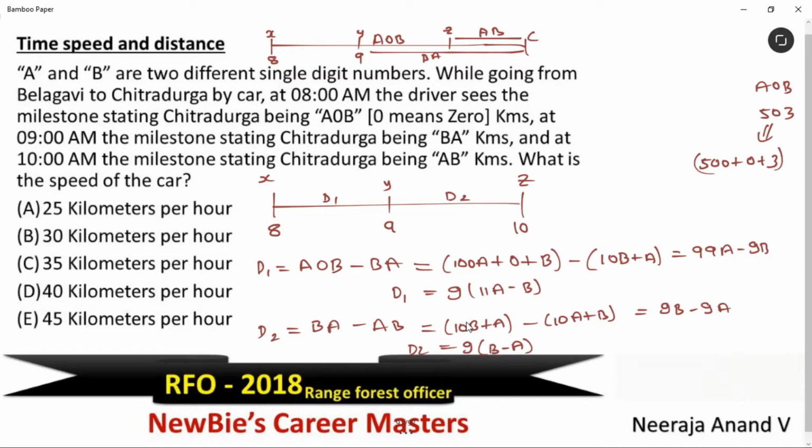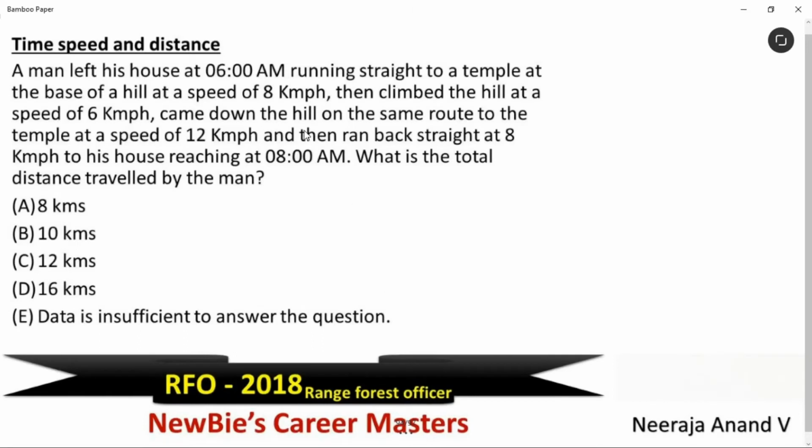After this, it is very simple. See here, both D1 and D2 are multiples of 9. That means the speed should be a multiple of 9. Check in the options. We have only one option which is a multiple of 9. This is the final answer. Hope this is clear. The next question is also from time, speed and distance.